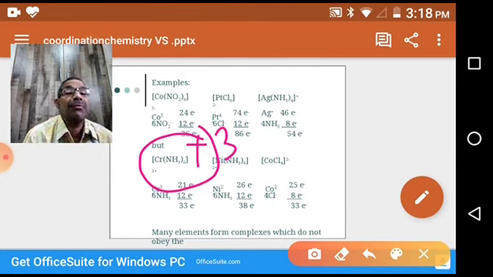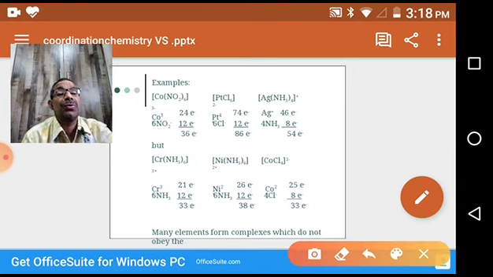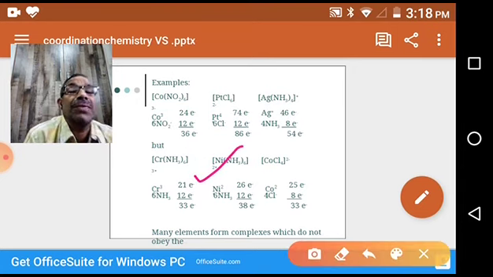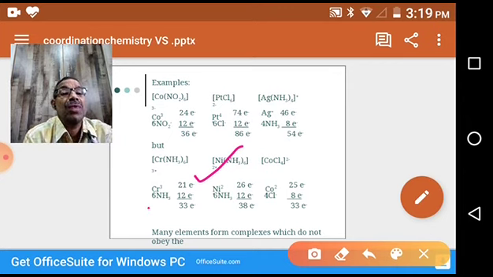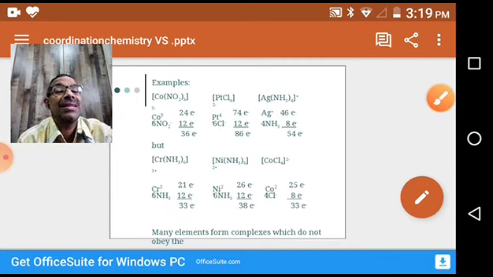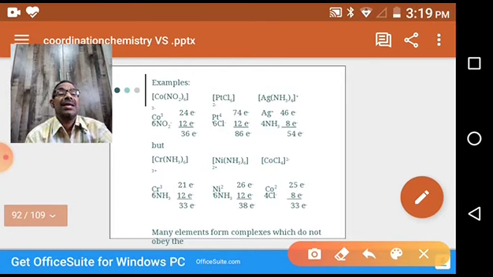So the atomic number of chromium is 24, but the oxidation state is +3. That's why 24 minus 3, 21. That means the chromium +3 ion has 21 electrons of its own. It is linked to 6 ammonia molecules, 6 ligands, each a monodentate ligand. 6 into 2, 12 electrons. 21 plus 12, adding these two we get 33, which is not the nearest inert gas atomic number.